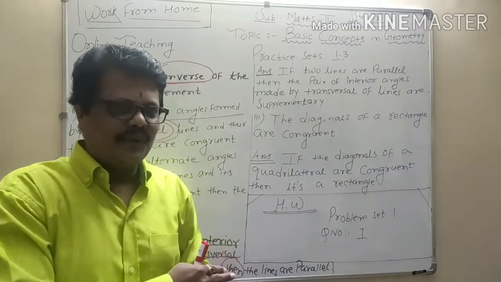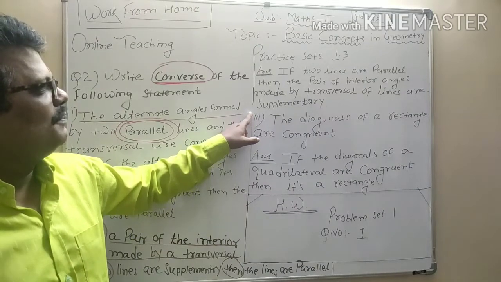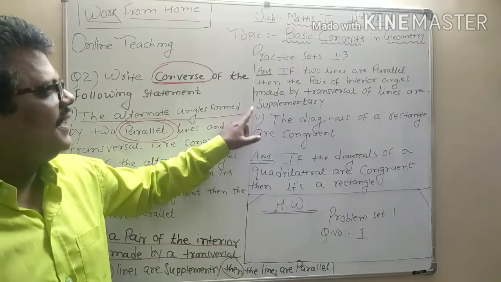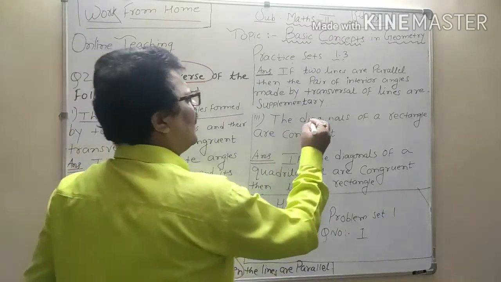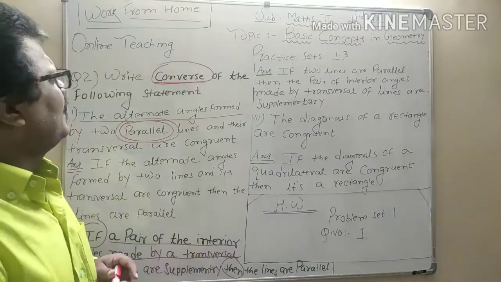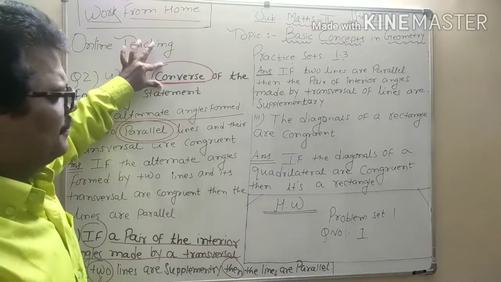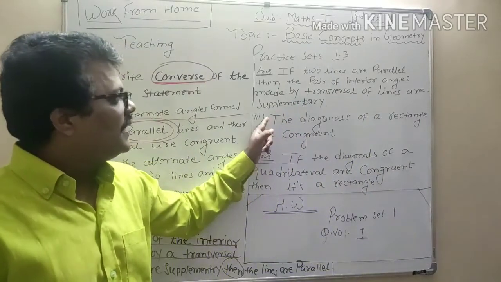To remove the confusion, let us see the third question. Main question number 2, sub question number 3. It says that the diagonals of a rectangle are congruent. Write this statement in the converse form. So my method, my logic begins with if.